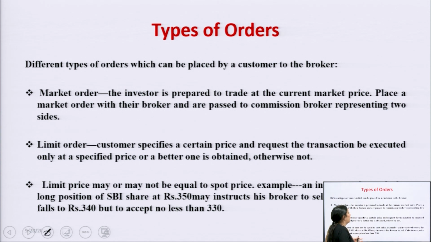Market order: the investor is prepared to trade at the current market price which is given, and places a market order with their broker, and it is passed to the commission broker's representative. Two-sided limit order: you have to define the limit and request that the transaction be exercised only at the specified price or a better one, otherwise not.